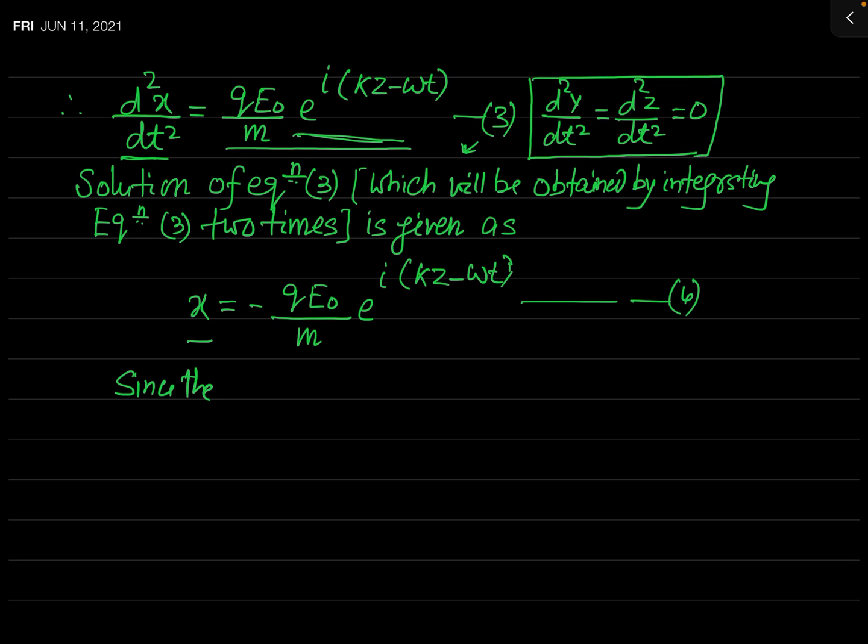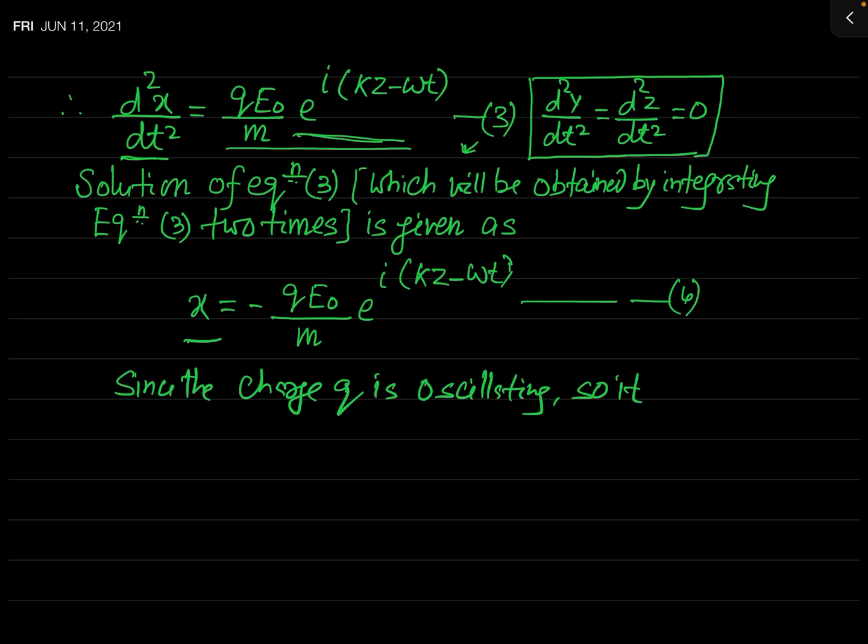So you can say, since the charge q is oscillating. How can you say that it is oscillating? Because x is of oscillatory nature and x is the position of the charge, so we can say that this charge is oscillating.